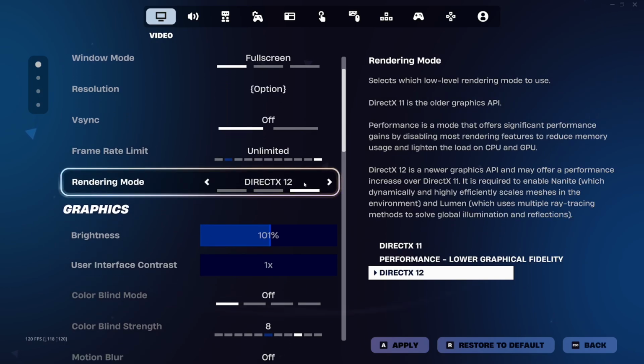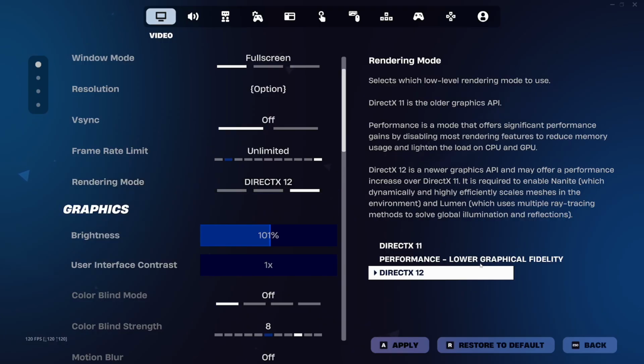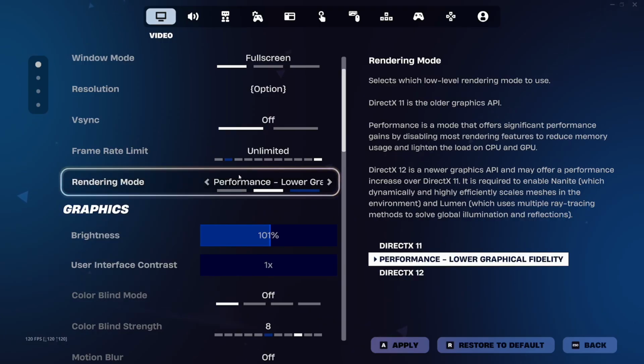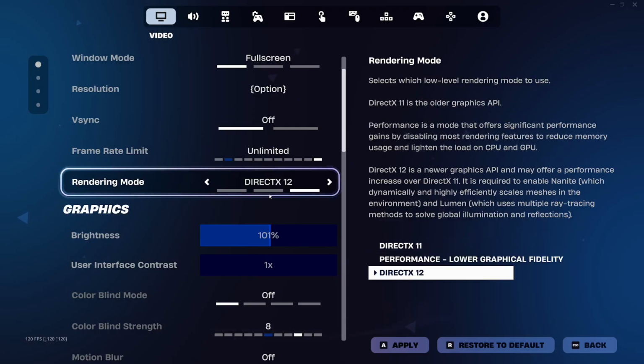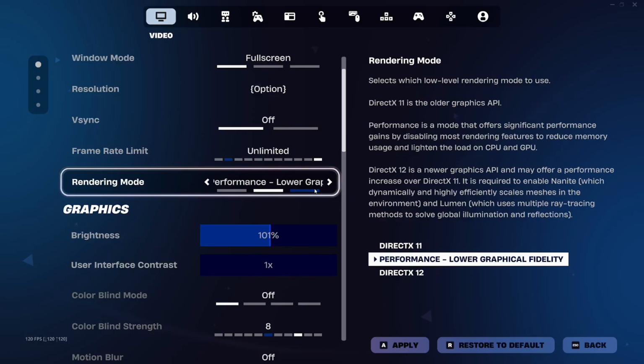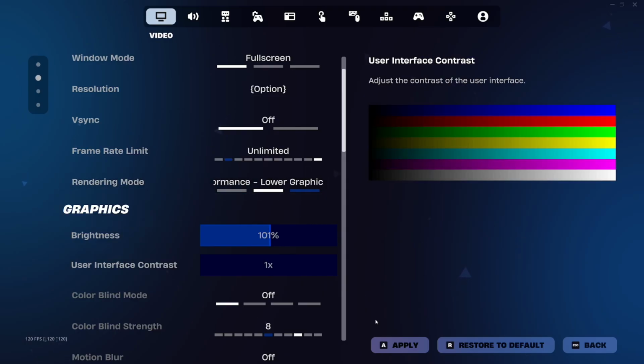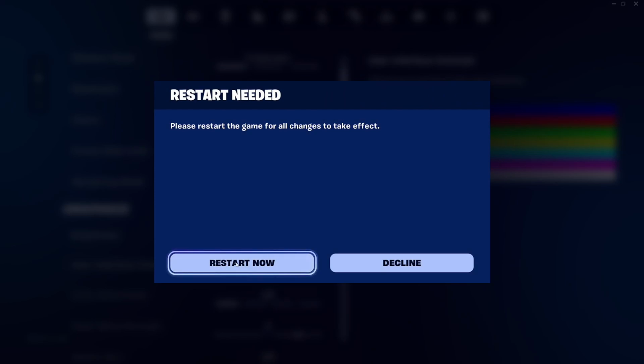So your rendering mode, the best option here is going to be low graphics, so you're going to be on performance. Now you could run DirectX 12, but of course you're gonna get lower FPS. So if you're looking for FPS and the least latency, so the quickest response time in your game, you're going to want it on performance. Then you're going to have to restart your game. From there, I'm going to go ahead and restart.